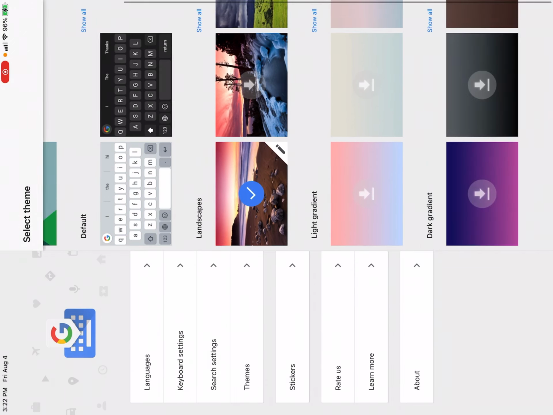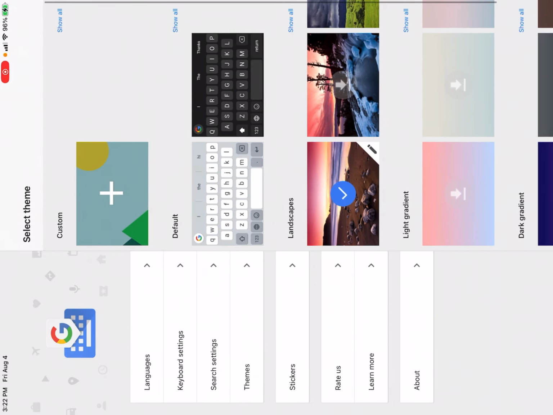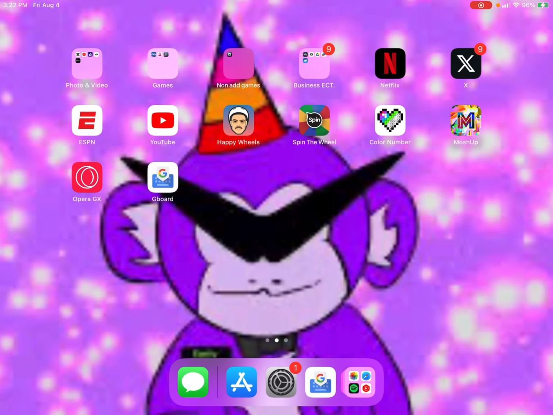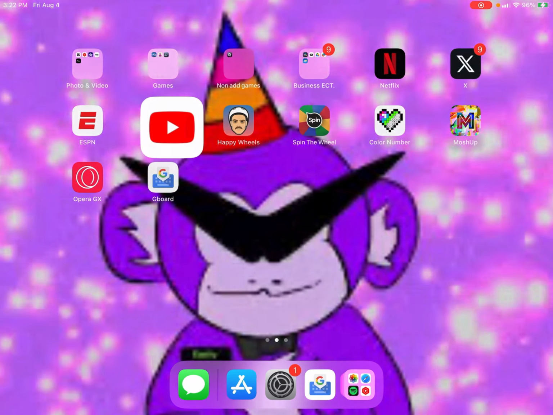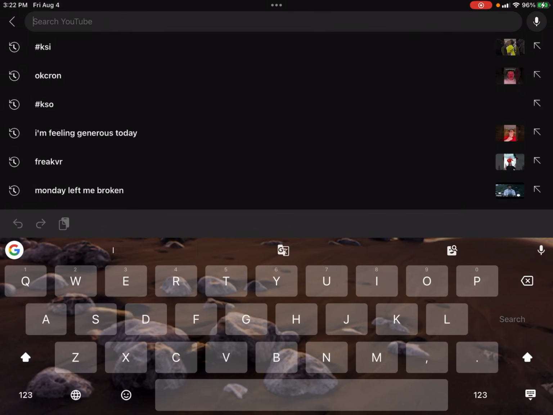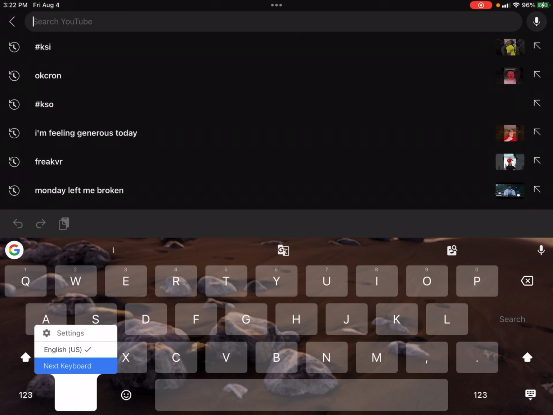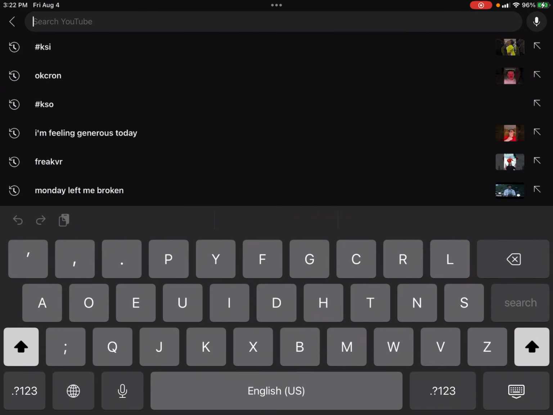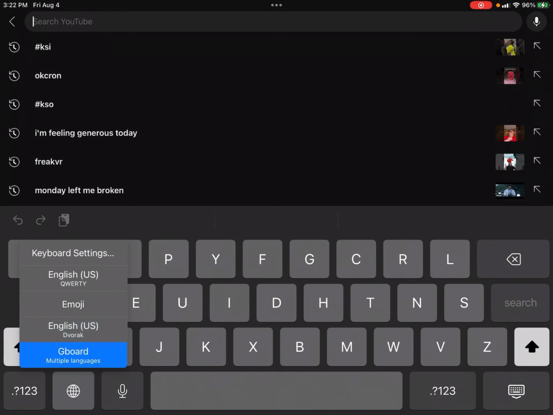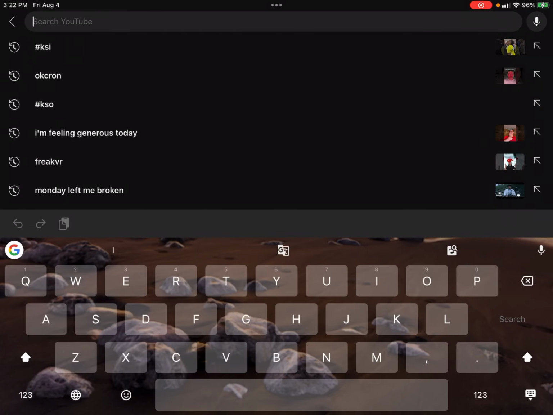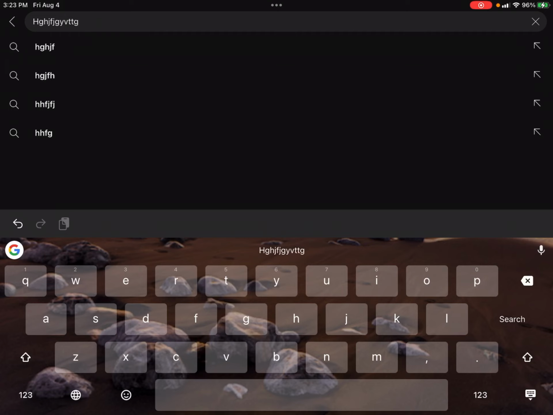If this doesn't pop up, just press skip, and then go to themes. You can go to landscapes or whatever you want, and then press on one of them, and it will probably download. Normally you'd have the white and gray keyboard, but now you have this. If this doesn't pop up, press the Wikipedia thing, press next keyboard, and if this pops up, press Gboard, and whichever one you picked out will pop up, and then you can type whatever you want.